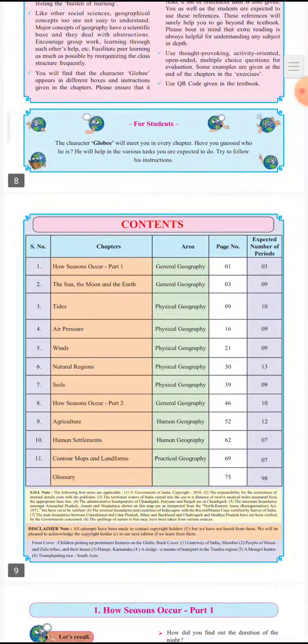I also told you that there are two motions of the earth, that is rotation and revolution. For the rotation, the earth takes 24 hours, and in that time the earth completes 360 degrees. This way the day and night occur only because of the rotation of the earth.